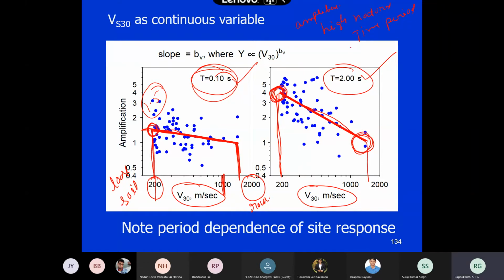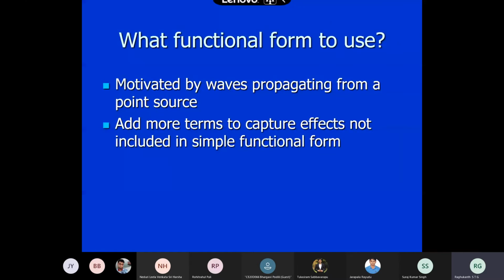You followed, right? Very high for high natural time periods, the values will be very large. But whereas for low time periods or PGA, you will not see much amplification, whereas for others, they will have amplification of 4 times or 5 times or 6 times also, it happens. Okay, so now you can see.